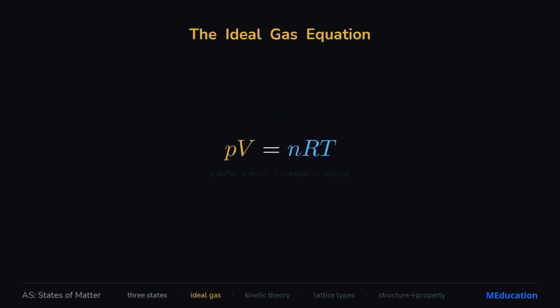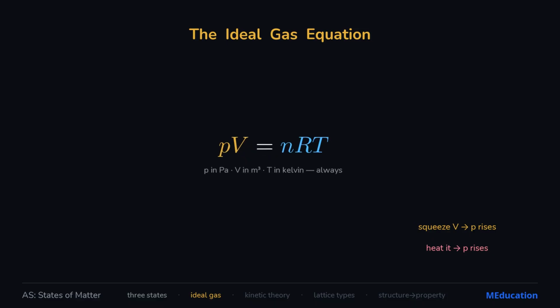Next, gases get their own beautiful law. Because gas particles are so spread out, four quantities are locked together in one equation: pressure times volume equals nRT. Pressure, volume, amount, the gas constant, and temperature. Squeeze the volume and pressure rises, heat the gas and it pushes harder. One relationship governs every ideal gas.